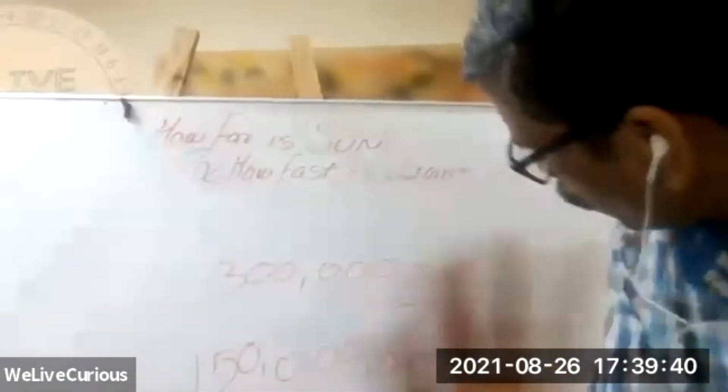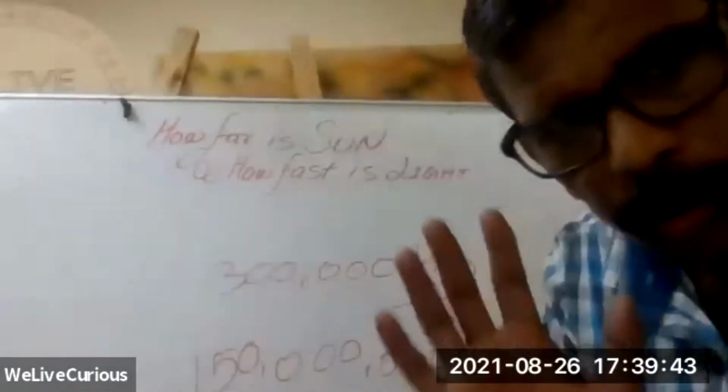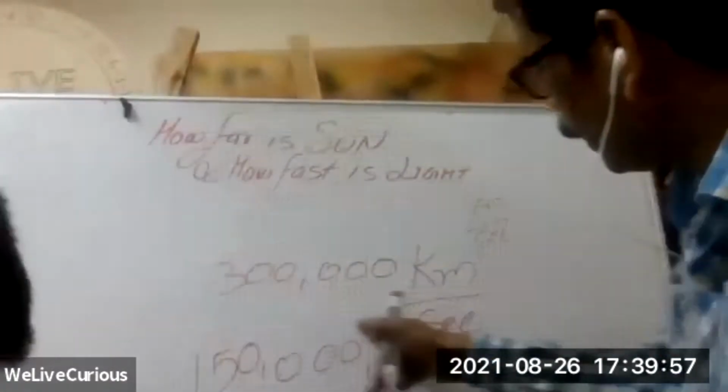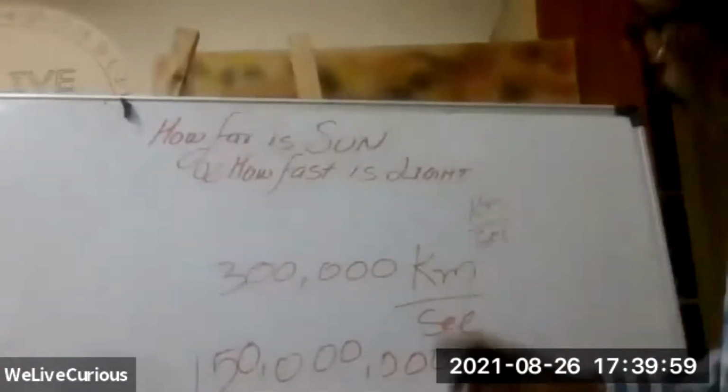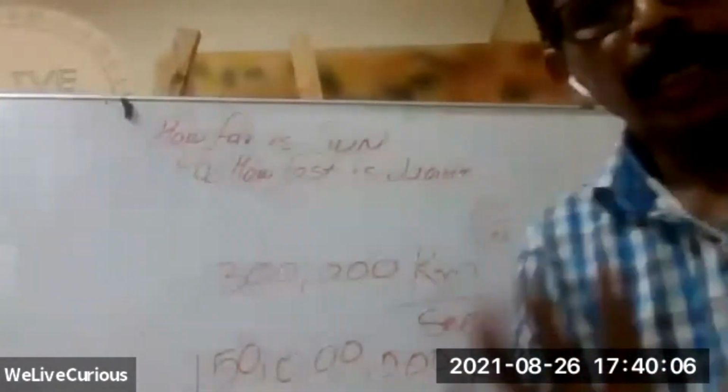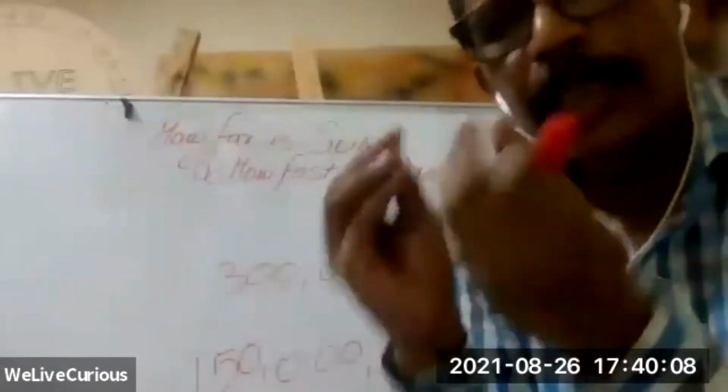Now we don't know the formula of the speed. Don't worry about that at all. You just don't remember the formula. You remember the units. Kilometer per second, so this is 300,000 kilometer per second, and this is kilometer. And what we need is seconds. You want to remove the kilometers. What you need is second. So how do you get it?